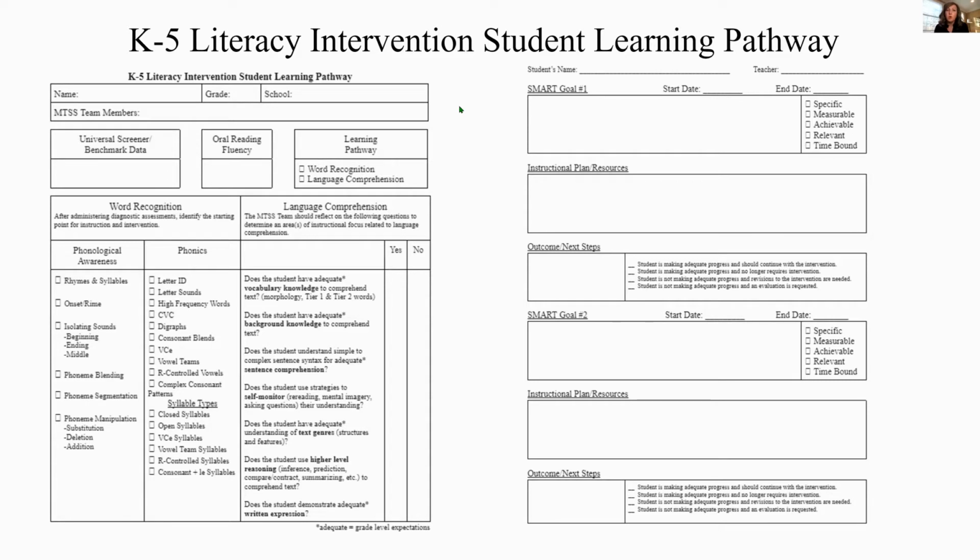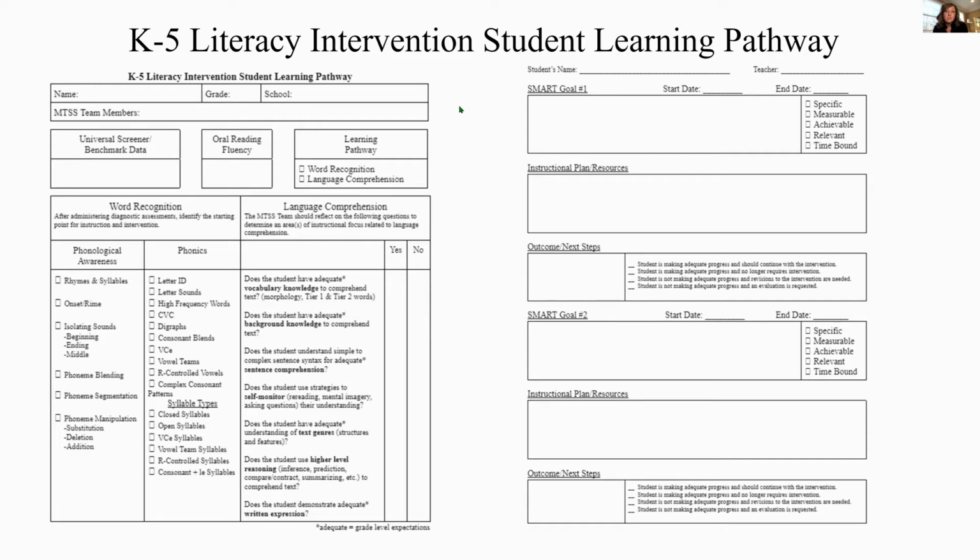As discussed before, the tool is an example, and districts or schools may want to reflect on the components included in this tool as compared to your current MTSS structures, but it is not required to be utilized.